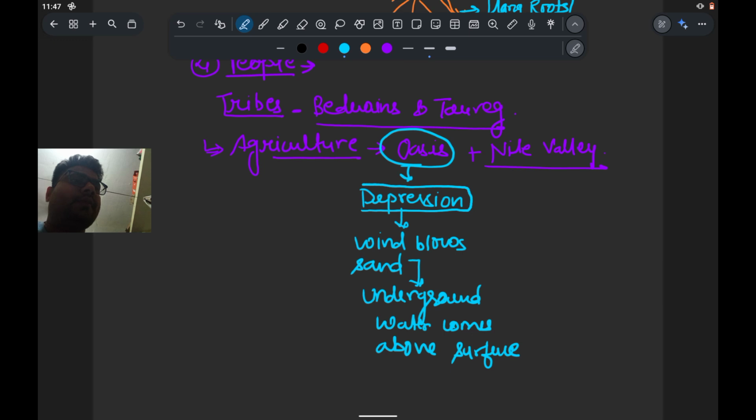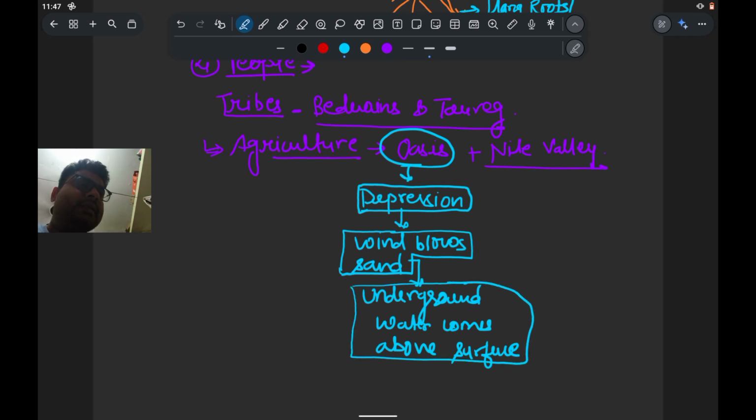Suppose any area where a large deposit of wind sand is present, and the wind through a longer period of time blows the sand from this region, and after blowing the sand the region remains bare, and here the groundwater which is present below the sand, when the sand is absent, this water comes from the underground and makes a lake, and these lakes are known as oasis, and this oasis helps in the growing of the crops.